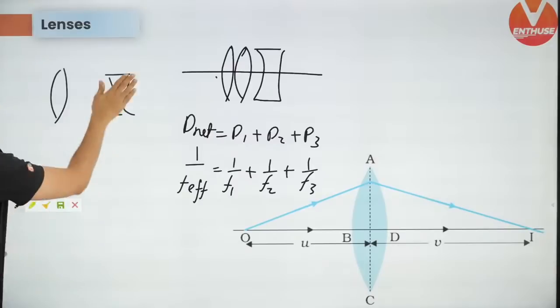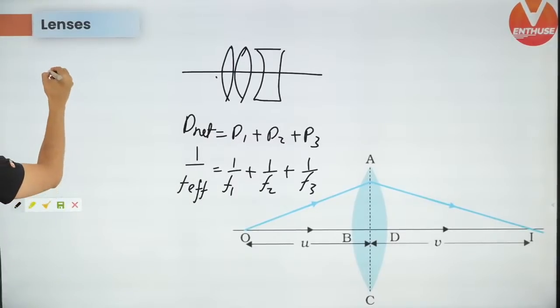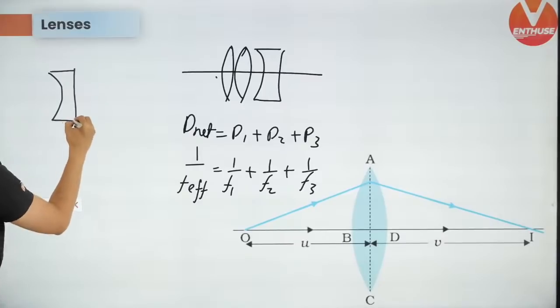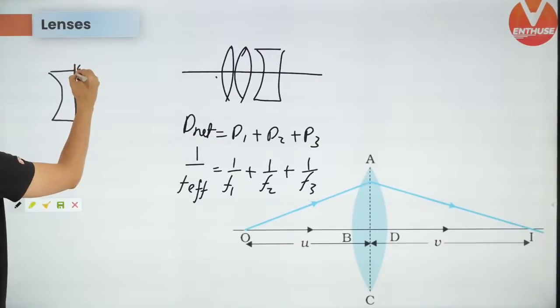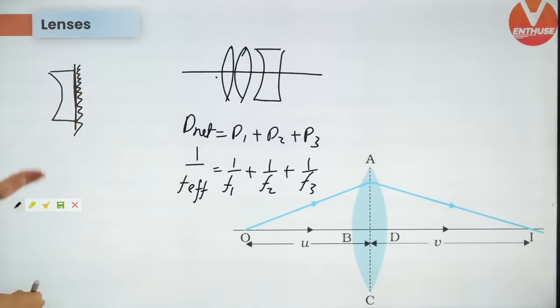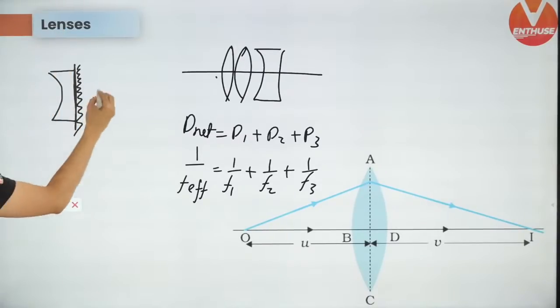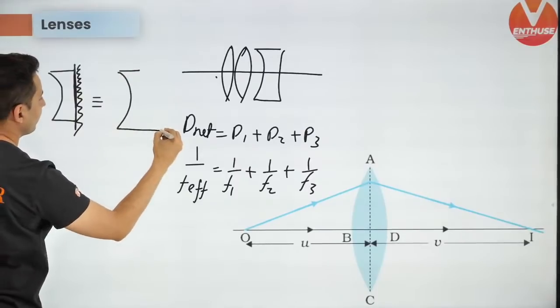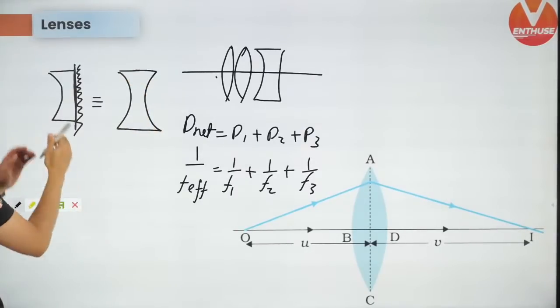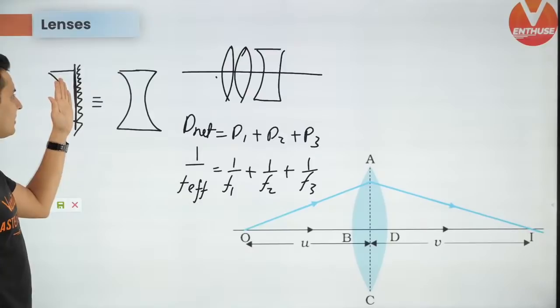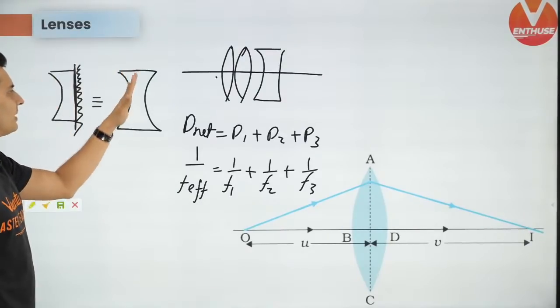Keep this in mind. Also, one more thing, if for example you are given a plano-convex lens and one side is silvered, that is, there is a mirror there, then this diagram is equivalent to this diagram, a double concave lens, because a mirror basically reflects whatever is there in the front.